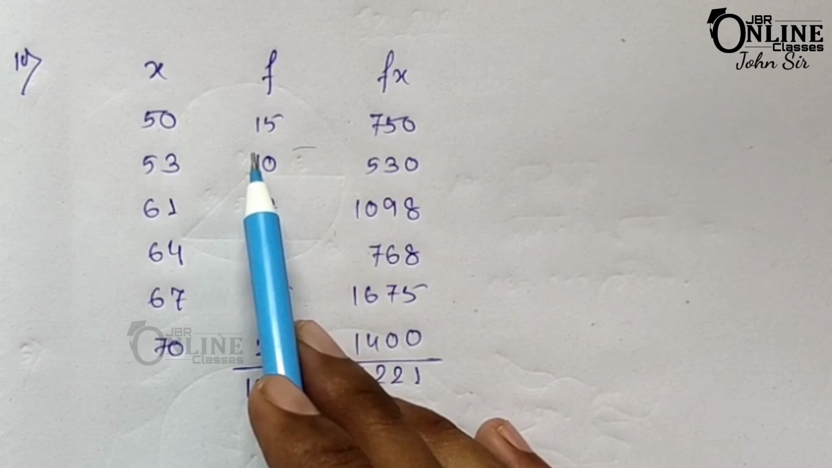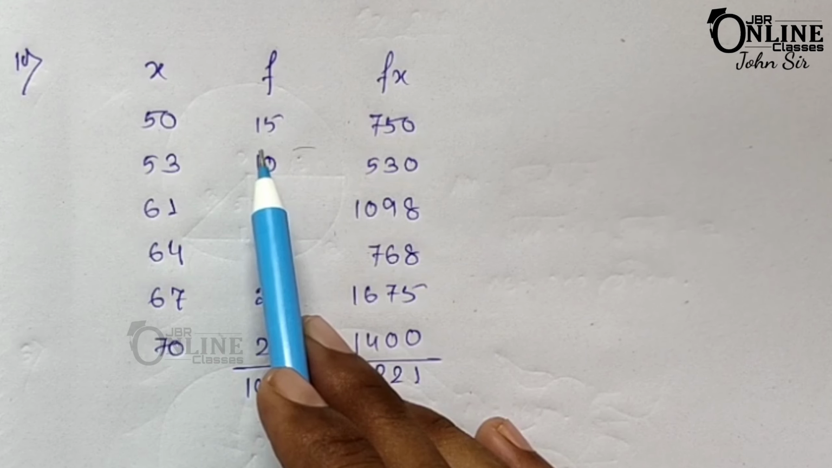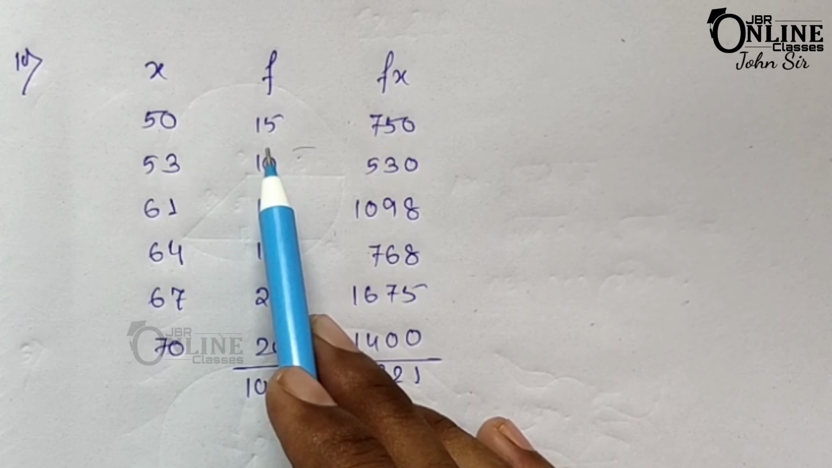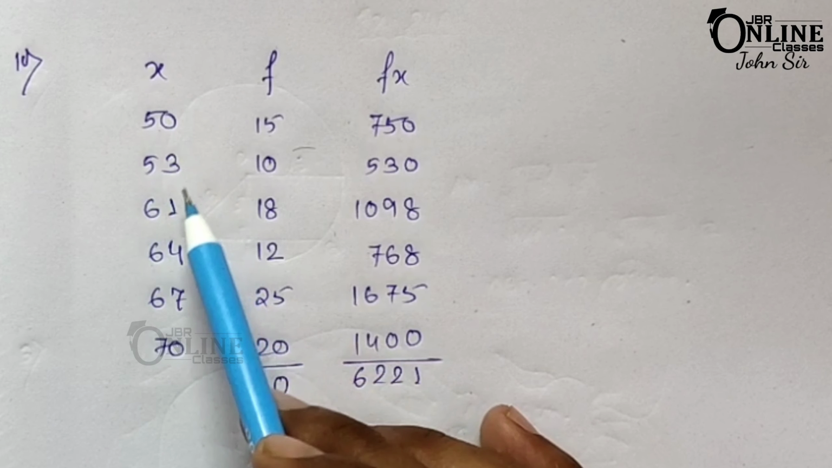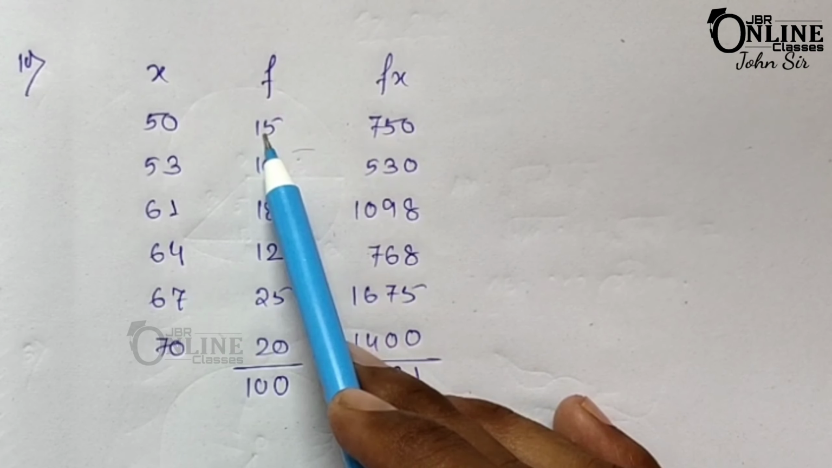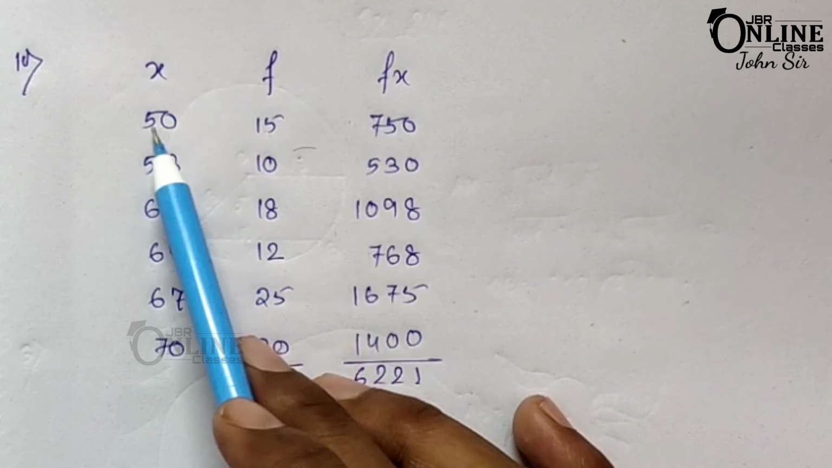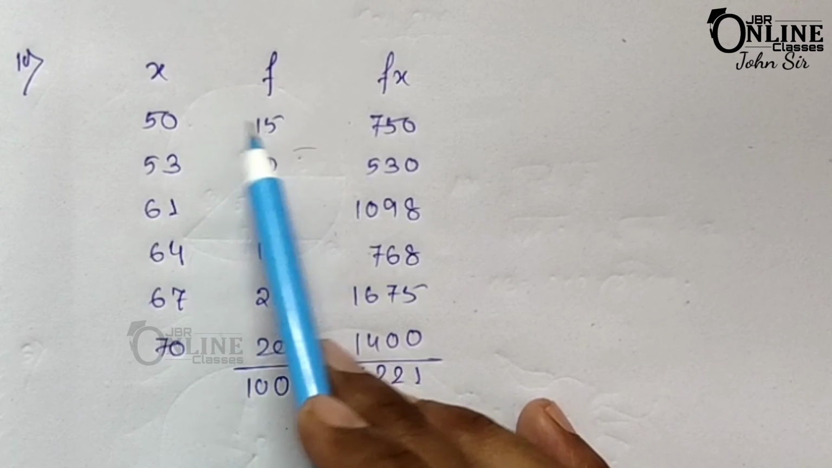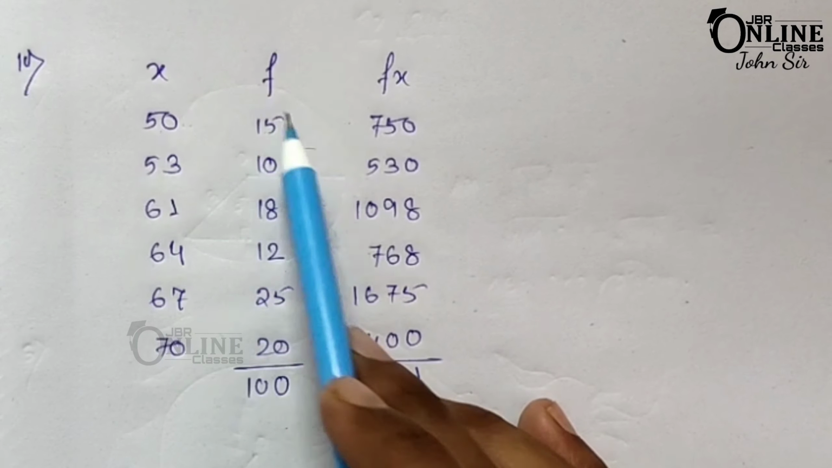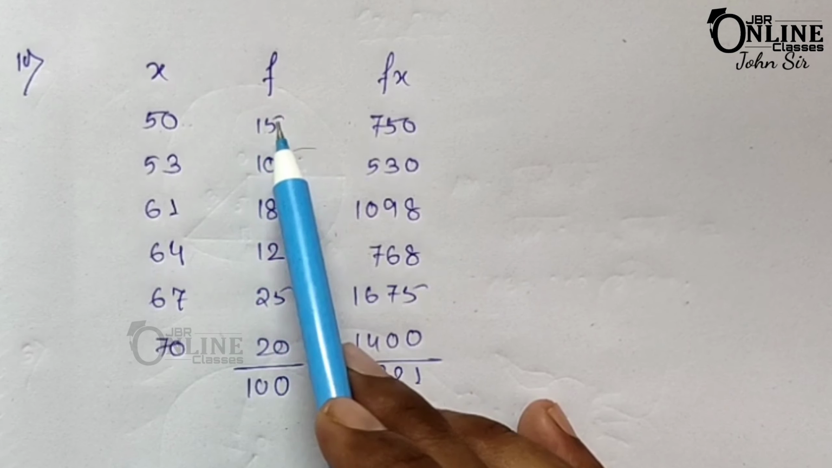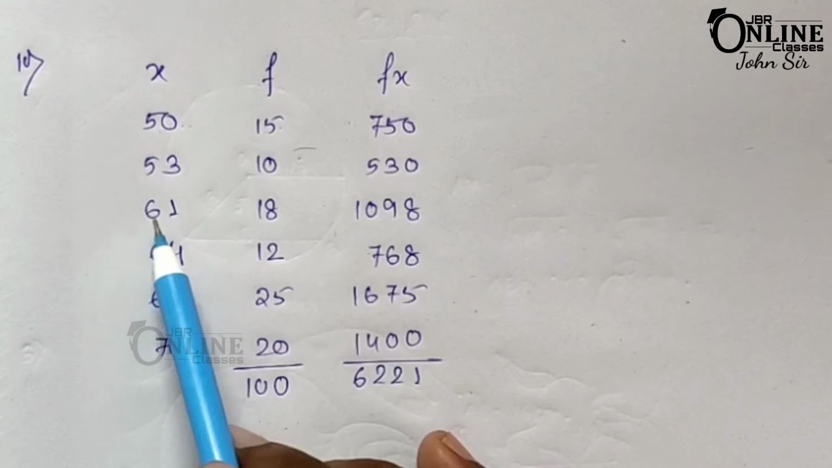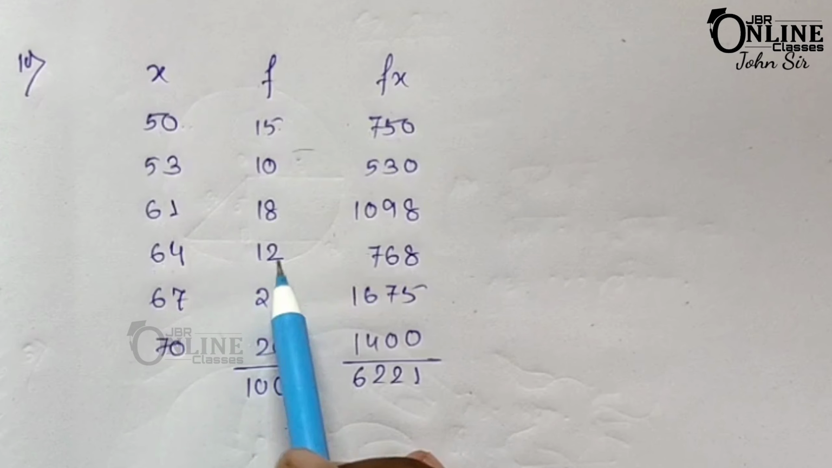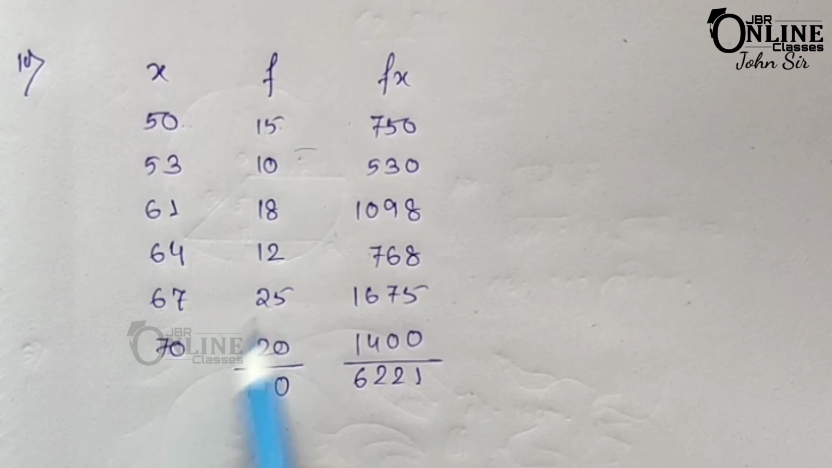Here the following table gives the height in centimeters and the number of plants of each height. Compute the mean height of the plants. Here x is the height of the plants, and f means frequency. That means 15 plants have a height of 50 centimeters. Then 53 with frequency 10, 61 with 18, 64 with frequency 12, 67 centimeters with frequency 25, and 70 centimeters with frequency 20.